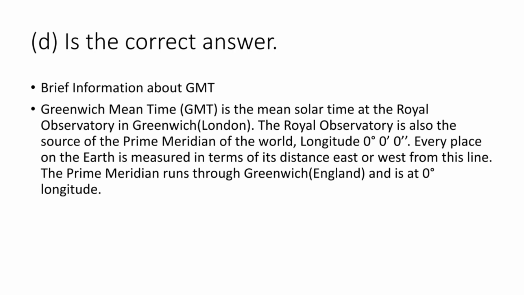Brief information about GMT, Greenwich Mean Time. GMT is the mean solar time at the Royal Observatory in Greenwich, London. The Royal Observatory is also the source of the prime meridian of the world, longitude 0 degrees. Every place on the earth is measured in terms of its distance east or west from this line. The prime meridian runs through Greenwich, England and is at 0 degree longitude.